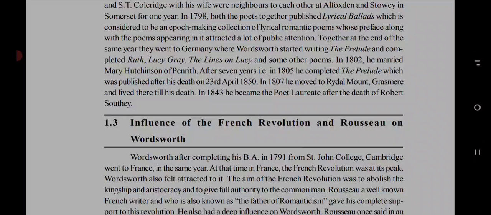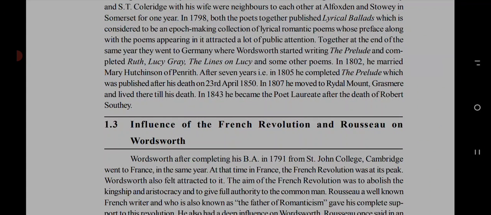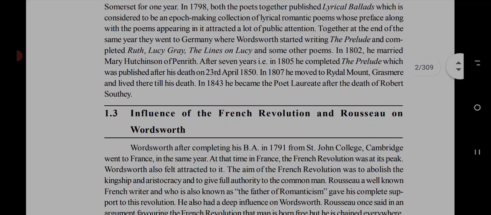Okay, they liked it so much. Together, at the end of the same year, in 1791, they went to Germany. It means after one year of staying in France, he went to Germany, where Wordsworth started writing the Prelude and completed Ruth, Lucy Gray, the lines on Lucy, and some other poems.